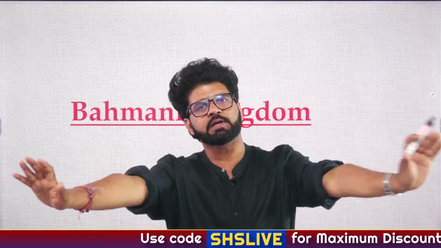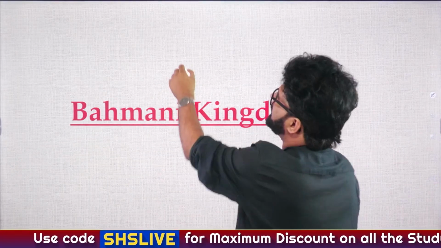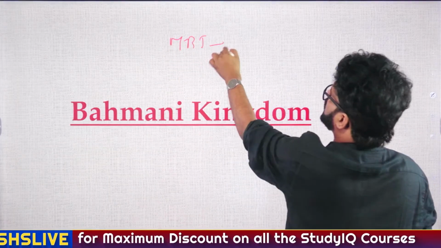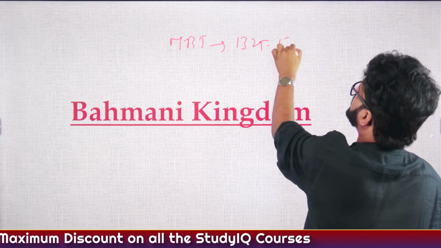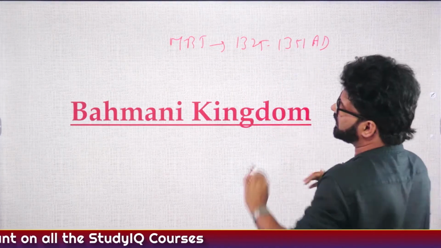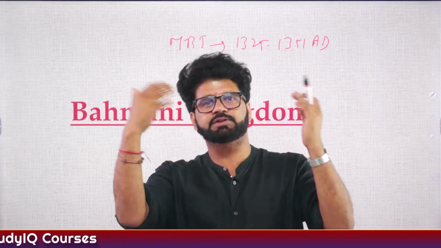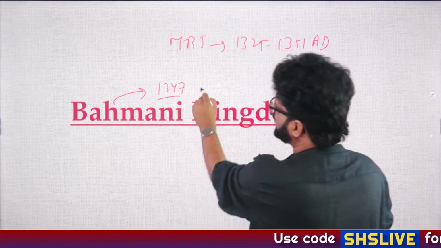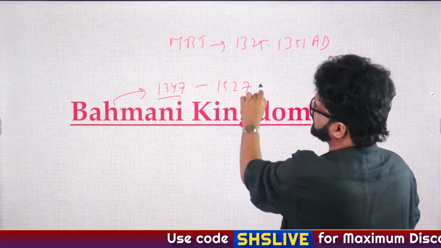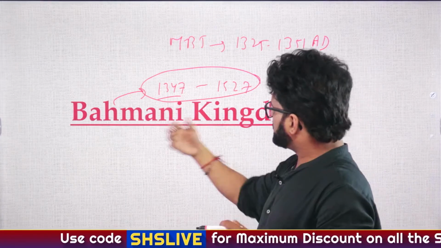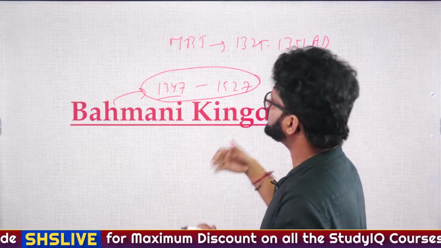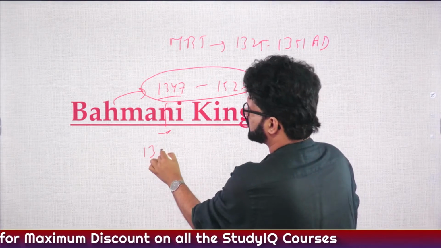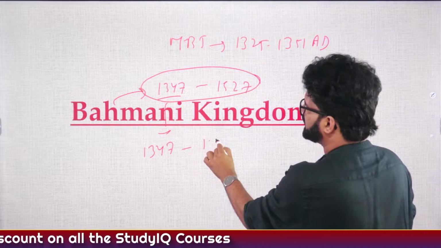We have seen the history that during the period of MBT, Muhammad bin Tughlaq, who was ruling from 1325 to 1351, in 1336 the Vijayanagar Empire got established, and in 1347 the Bahmani Kingdom got established. 1347 to 1527 is the time period which people generally associate with the Bahmani Kingdom. But the reality is 1347 to, you can say, 1490.